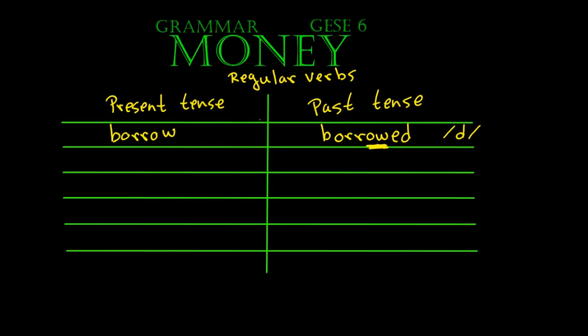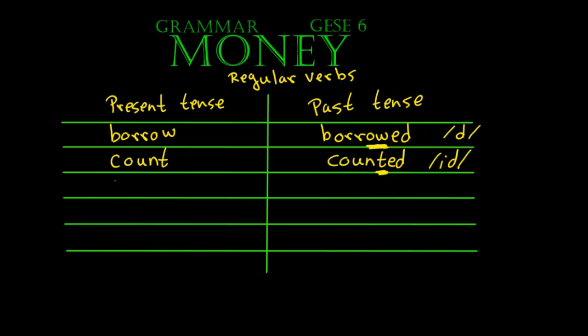Okay, so another verb that we have is count. Count. And that would be counted. So when a word finishes with T and we add ed, it makes the sound of id. Counted.